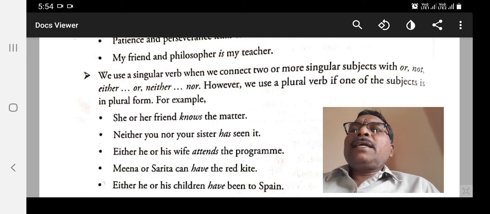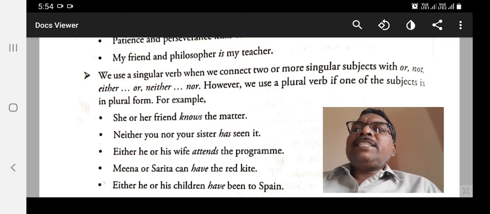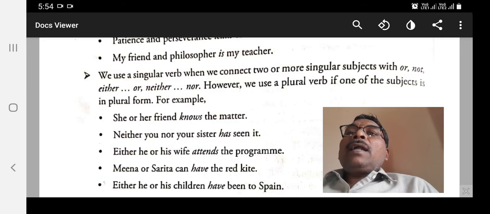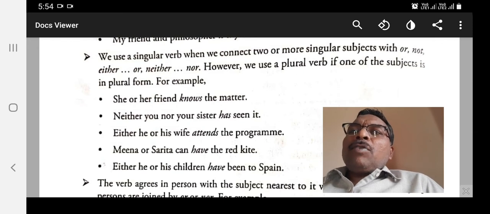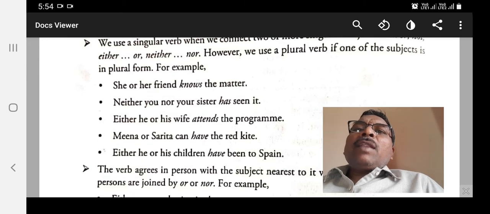My friend and philosopher is my teacher. Here, my friend and philosopher refers to the same person, so it takes is instead of are. We use a singular verb when we connect two or more singular subjects with or, not, either or, neither nor. However, we use a plural verb if one of the subjects is in plural form.